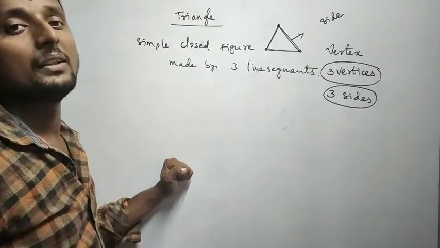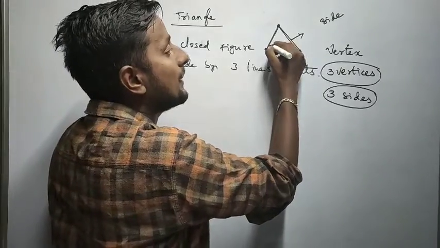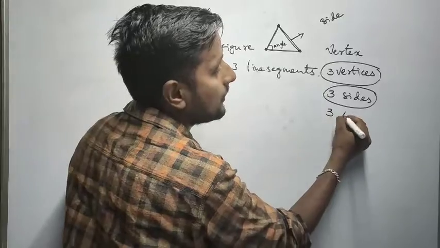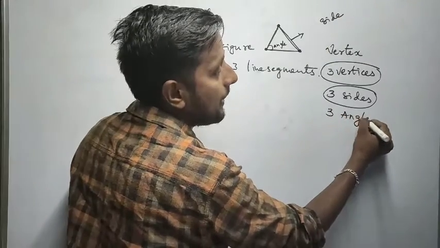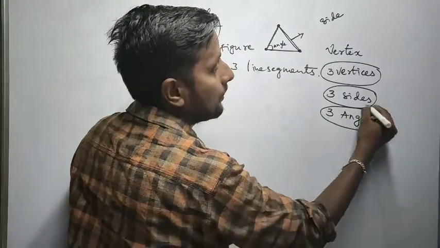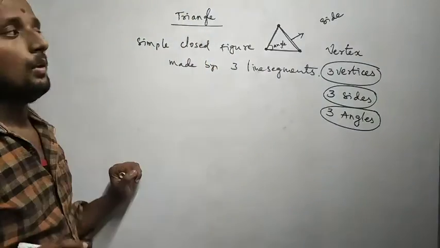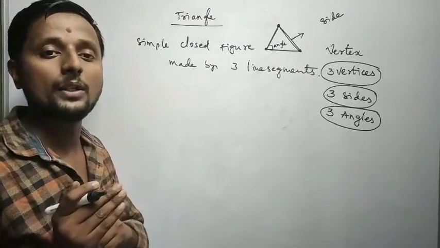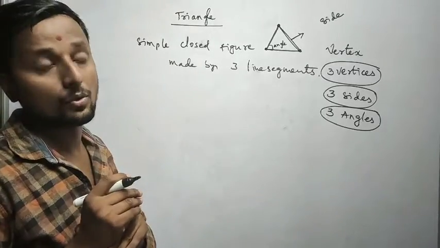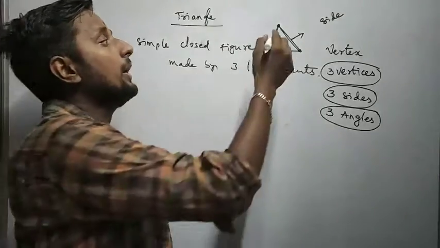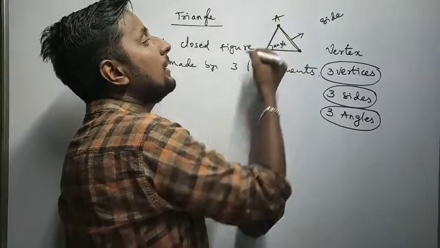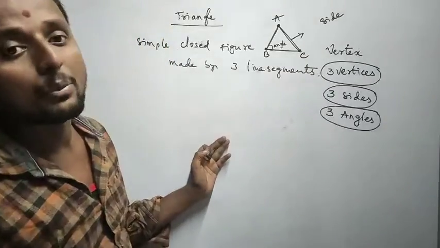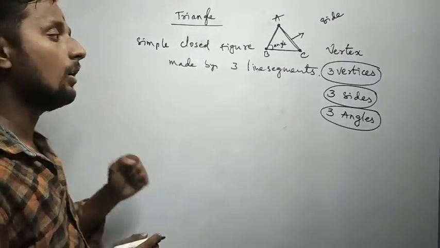And the gap between the sides is called an angle. So a triangle has 3 angles. So simply, what did you understand? A triangle has 3 sides, 3 vertices, 3 angles. And as we know, a point is always denoted with a capital letter. So if you represent any triangle, you should use capital letters to represent it.